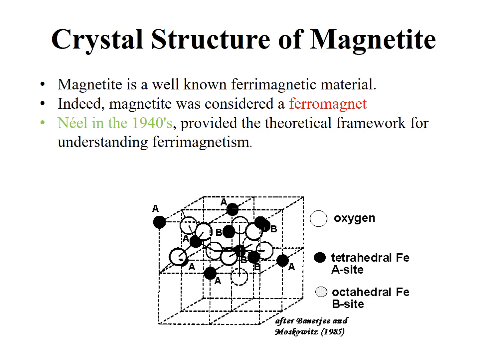The blank circle is representing oxygen, the black circle is representing tetrahedral iron, the A sublattice, and the shaded circle is representing the octahedral B sublattice. So in this structure there are two sublattices.